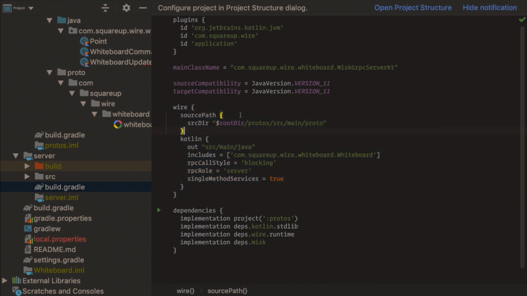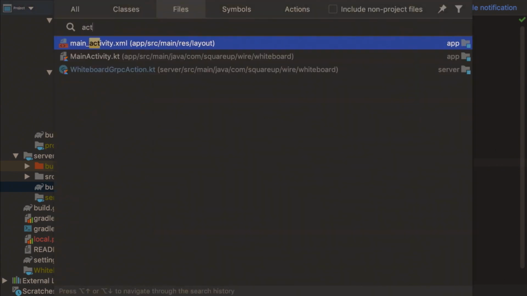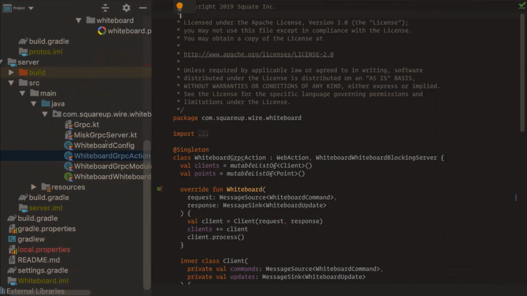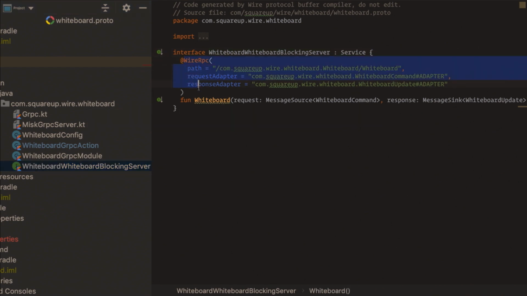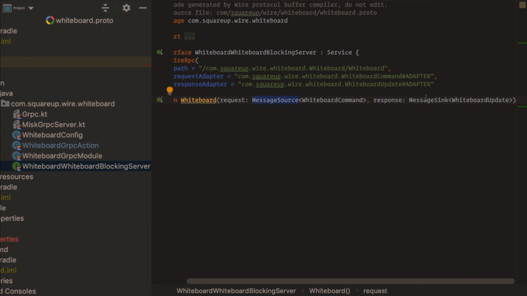The server, same wire, generates the code in Kotlin. We only care about the RPC, but this time we are not client, we are server, and we want some blocking code. And so this is the generated RPC from the server side, so blocking server. This is the annotation provided by Wire, which isn't really important. And then we have our request. We get passed both a message source and message sinks.